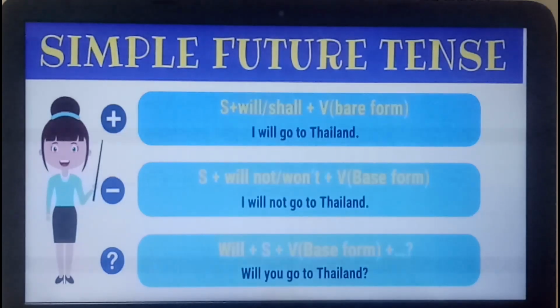Like positive, I will go to Thailand. Negative, just add not: I will not go to Thailand, or I won't go to Thailand. For interrogative or question, will comes in front: Will you go to Thailand? So a very simple rule, just add will plus first form of the verb for simple future tense.